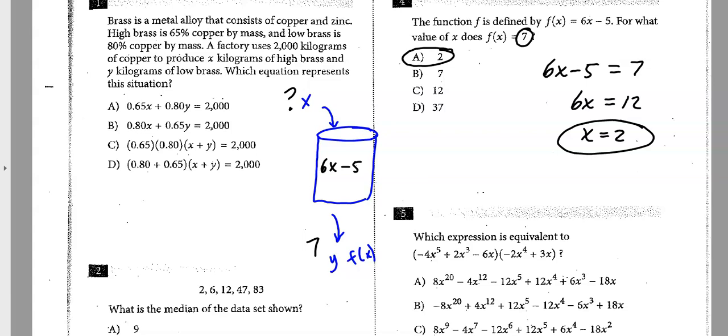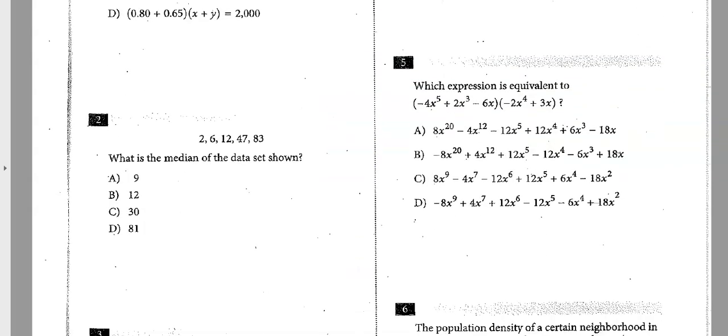Now, what they want you to do is actually solve what is f of 7. They're trying to trick you. They want people to put 7 in right here and do 6 times 7 is 42, take away 5, and get 37. They want you to get that answer, but that's not what the question's asking. So if you put D, you probably fell for that, so be careful.